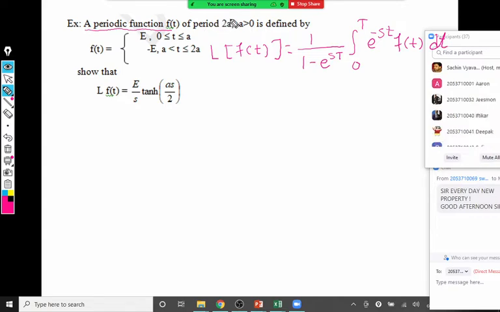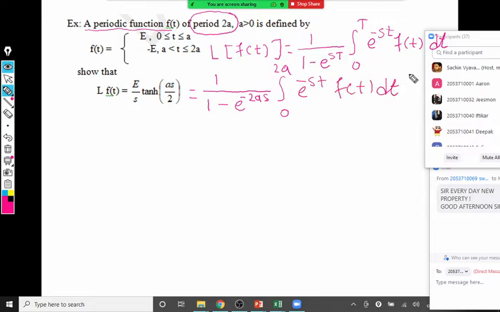So the period is given here, that is 2A. Capital T is equal to 2A. So we can replace that value here. I will write equal to 1 upon 1 minus e raised to minus 2as, so the value of capital T is replaced as 2A there, into integral 0 to 2A e raised to minus st f of t dt. So we just replaced the value of capital T, and that capital T is 2A there.